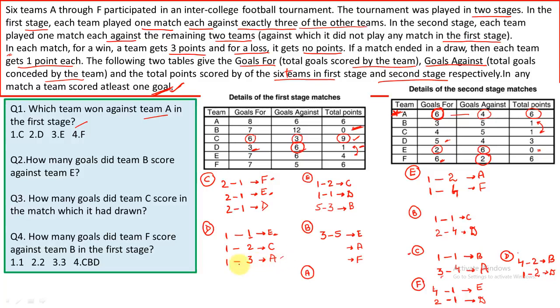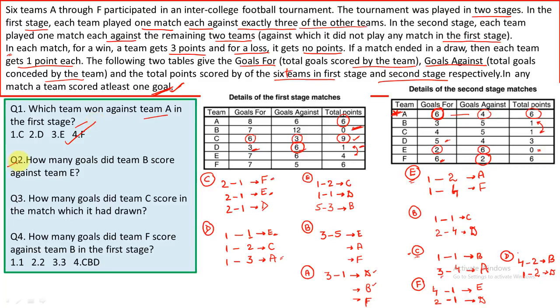So one match is against D, that is 3-1. A is making 3 goals and D is making 1 goal, so that is against D. Now we have seen that in the second stage A is playing 2 matches against E and against C. So A would play the remaining matches against D, against B and against F. Against B, A will definitely win because A is winning 2 matches and over here B is losing all the matches. So A will win against D, A will win against B, but A will lose against F. So answer to this question is F.